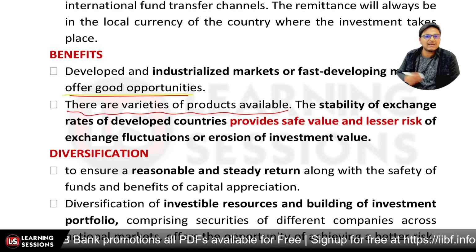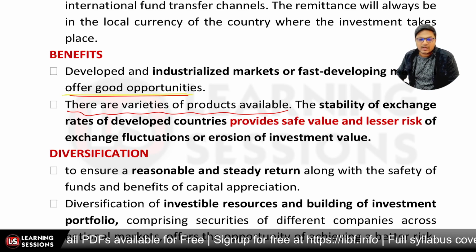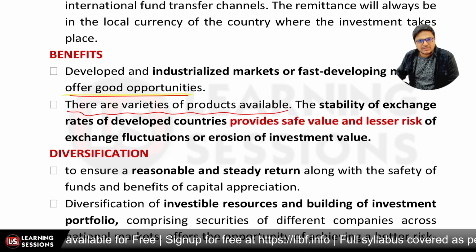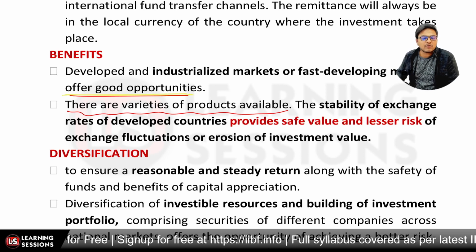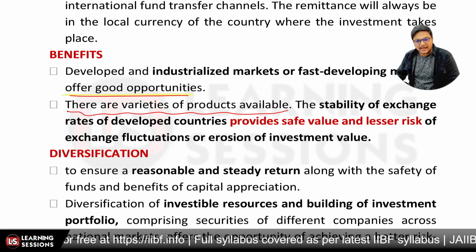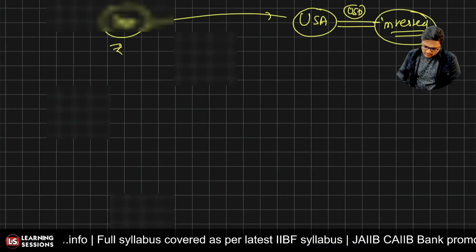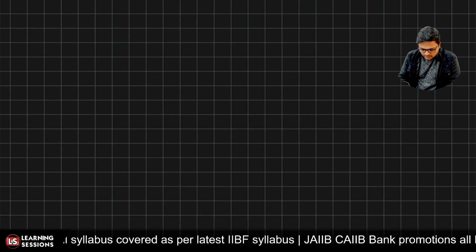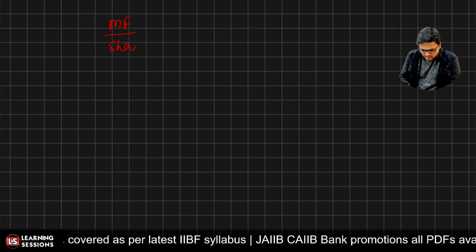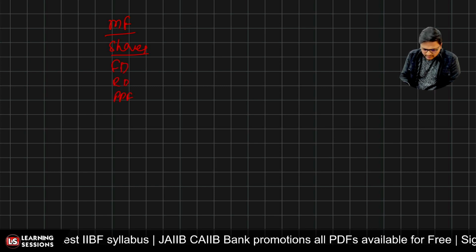And if it's a stable, developed country, that will provide safety, and there will be lesser exchange rate risk if the currency is not that volatile, right? And the second one is diversification. You're investing here in India, in mutual funds, in shares, and we also have FD, RD, PPF and all the different avenues.